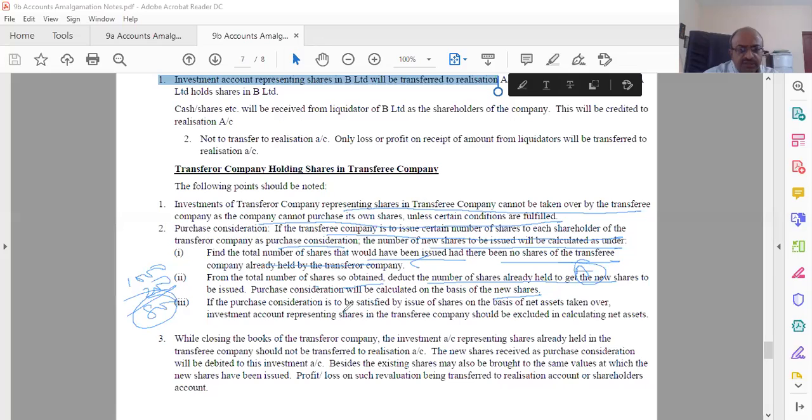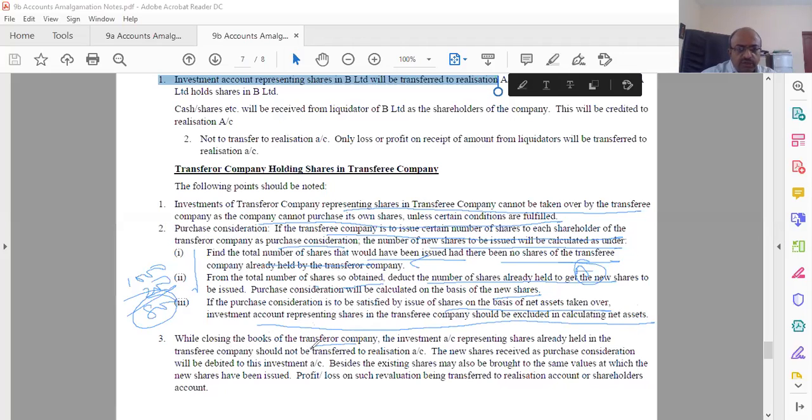If purchase consideration is to be satisfied by issue of shares on the basis of net worth takeover, the investment account representing shares in the transferee company should be excluded in calculating net assets. This is in the nature of the payment basis purchase consideration. If you are doing a takeover, don't consider the investment and calculate the purchase consideration.